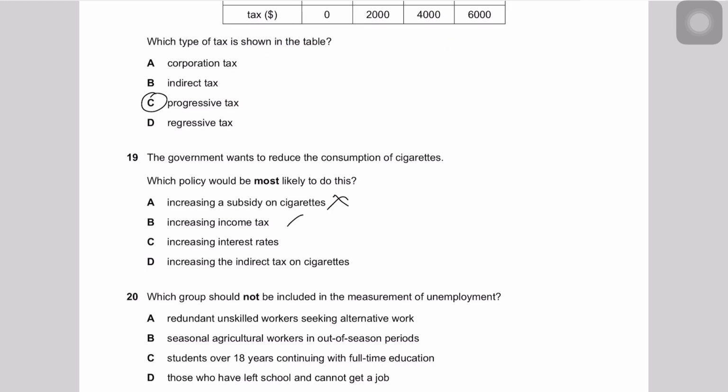Increasing interest rates: the higher the interest rates, the higher the cost of borrowing, and one could argue that the fewer loans you take, the less the consumption, and the less money spent on cigarettes. But obviously, that's a whole long process, and you won't be taking a loan for buying packets of cigarettes, right?